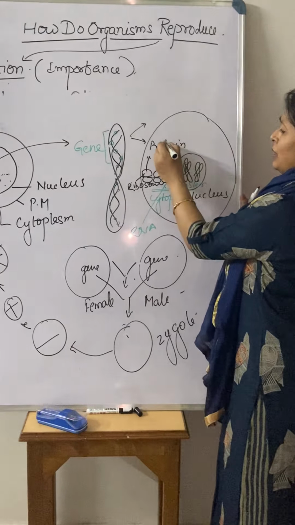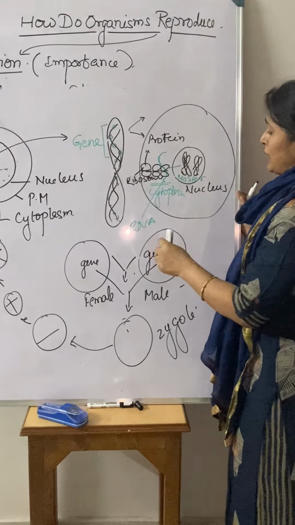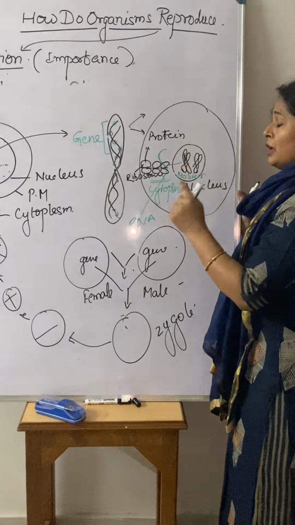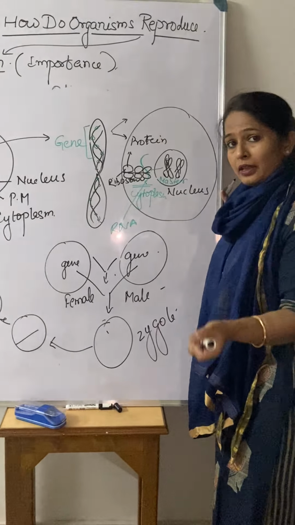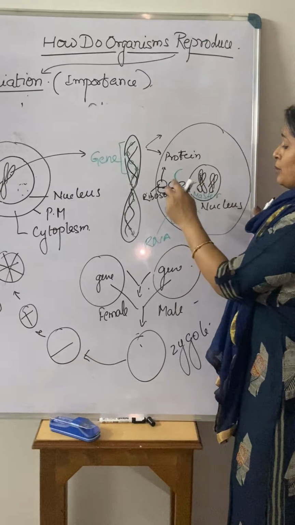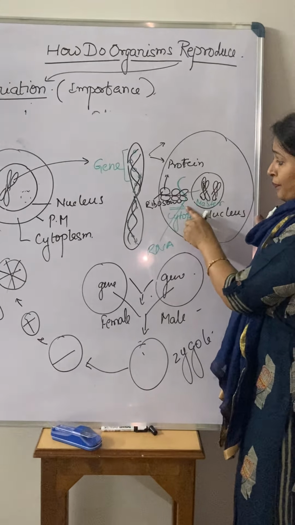Now children, listen carefully to what I am trying to say. When we are talking about the passing of characters from one generation to the next during reproduction, who is passing that information? DNA is passing the information. DNA copies its information in the form of RNA.